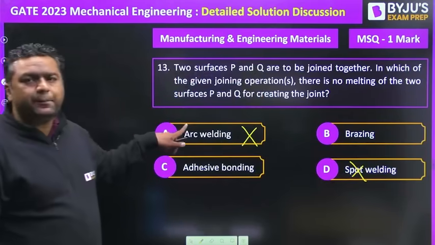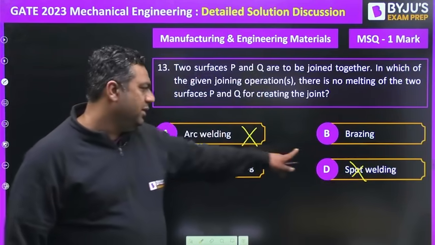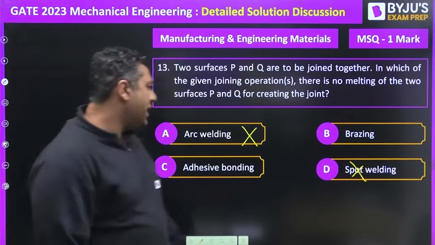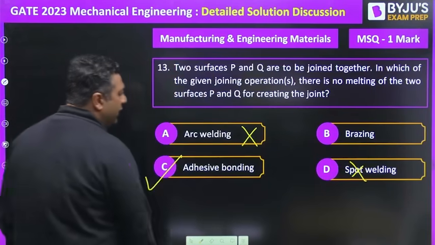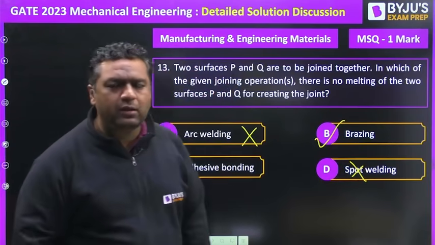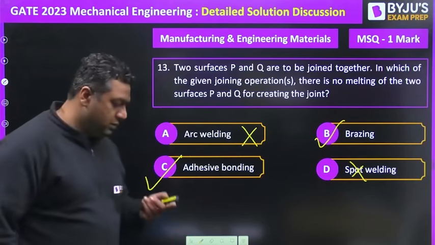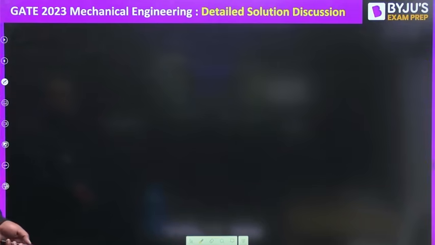Because here the plate will melt, flux will melt, filler material will melt. Here the plate will melt. So the answer will be adhesive bonding and brazing, because in soldering, brazing and adhesive bonding, we know the parent metal, the plates, do not melt. So moving further to the next question.